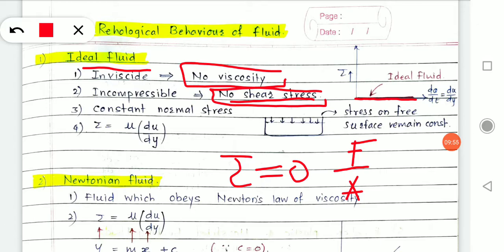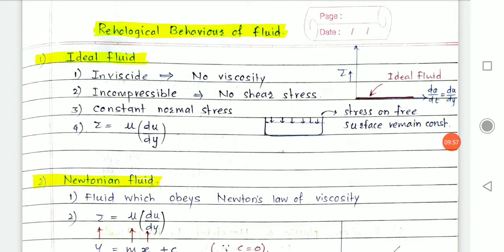resistance while deforming. इसका मतलब क्या हुआ? एक ऐसा फ्लूइड है जिसमें विदाउट रेजिस्टेंस डिफॉर्मेशन ऑकर होता है. A fluid in which, without resistance, without viscosity, the fluid deforms. Understood? That's the ideal fluid. Now you should understand that this ideal fluid does not exist. This is an imaginary fluid.